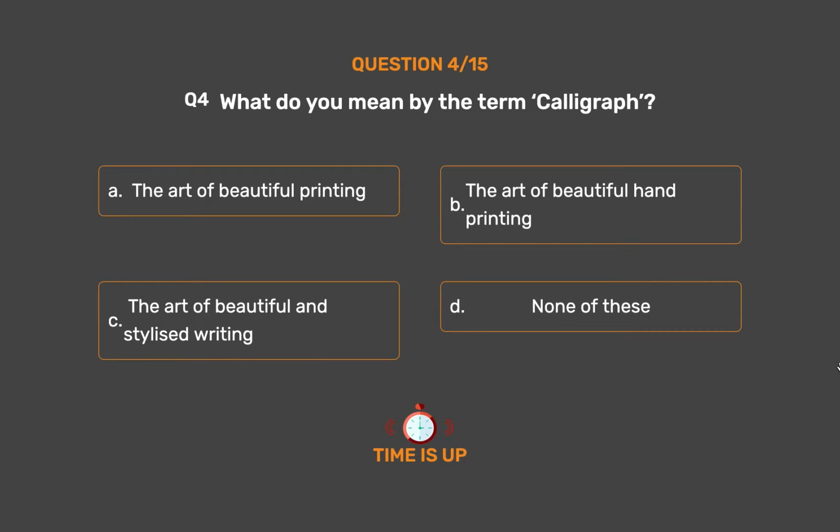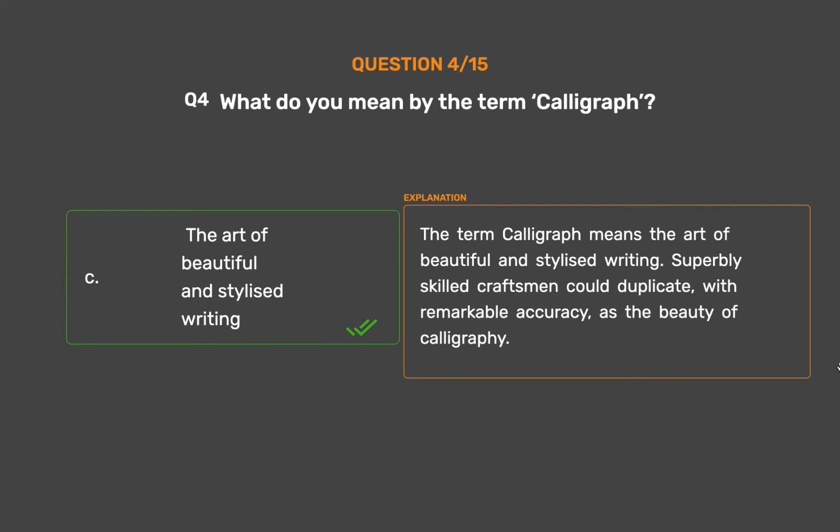The correct answer is Option C. The art of beautiful and stylized writing. The term calligraph means the art of beautiful and stylized writing. Superbly skilled craftsmen could duplicate, with remarkable accuracy, the beauty of calligraphy.